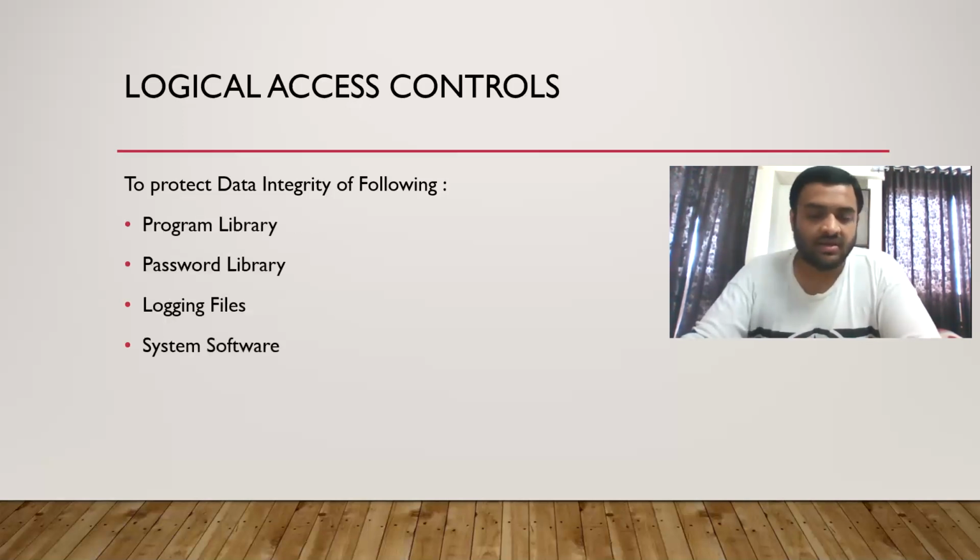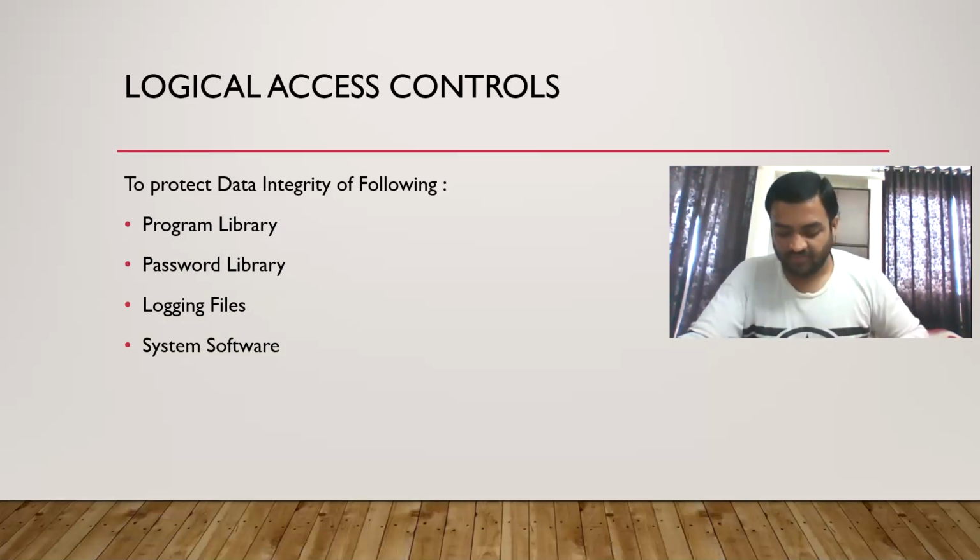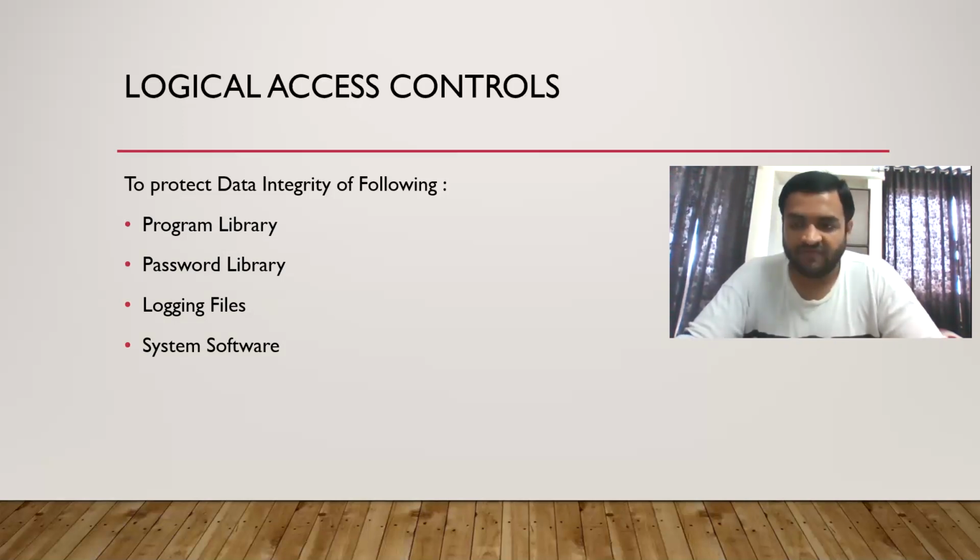Then program library, password library, logging files, and system software. System software is basically your Windows version or Apple version. Without system software, you cannot use these hardware or these systems. Then logging files.